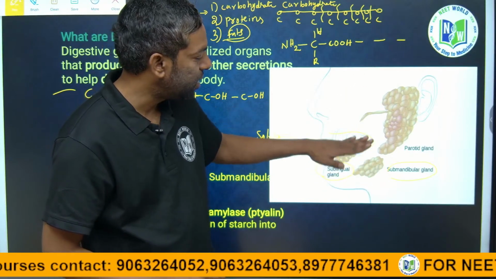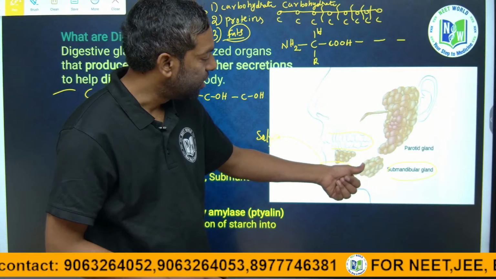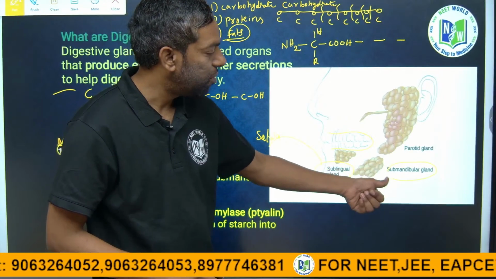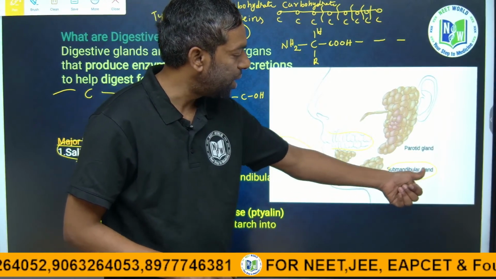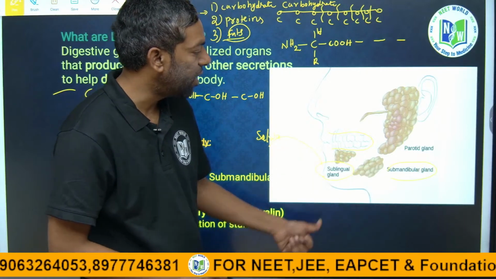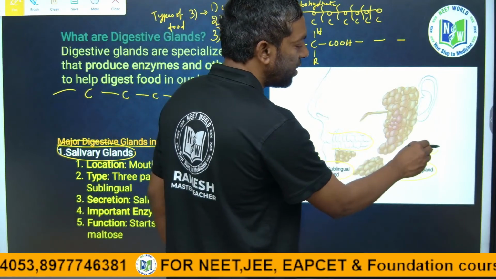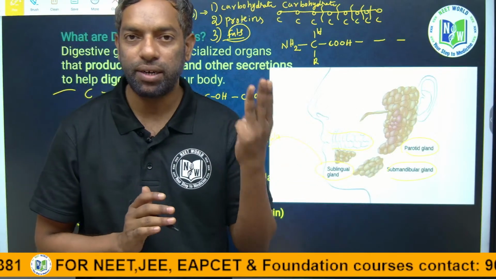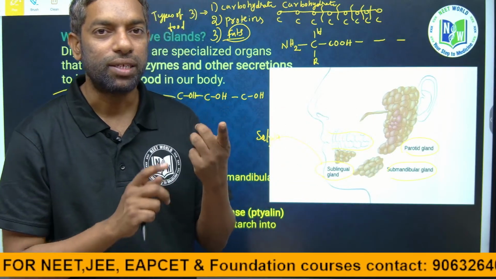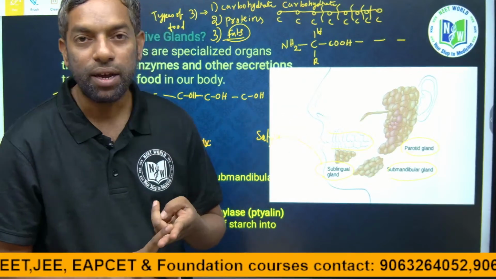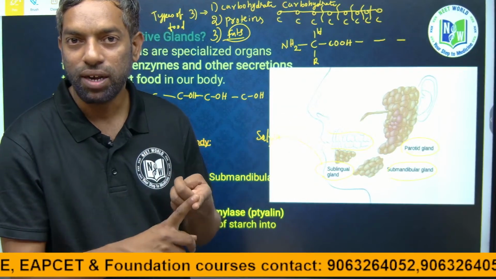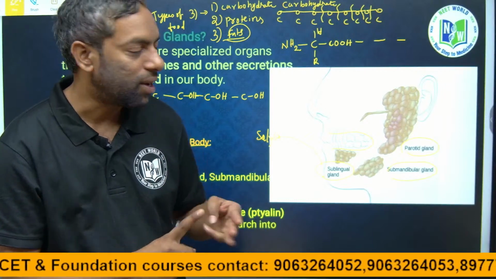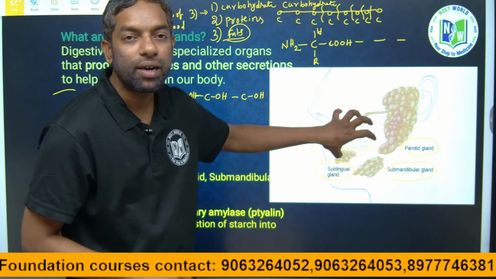This is the upper jaw, this is the lower jaw; this area has the submandibular glands and sublingual glands. Behind the tongue are the parotid glands. The 3 types of glands are sublingual, submandibular and parotid glands.